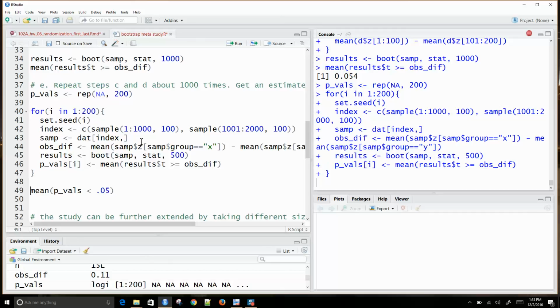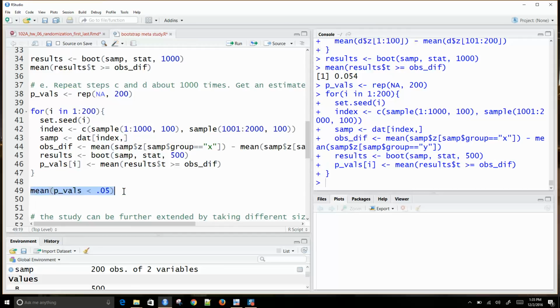And then when we're done, we can see how often we would be rejecting the null hypothesis, if we're using an alpha of 5%. So when we're calculating how often we're going to reject the null hypothesis, what would this quantity be called?